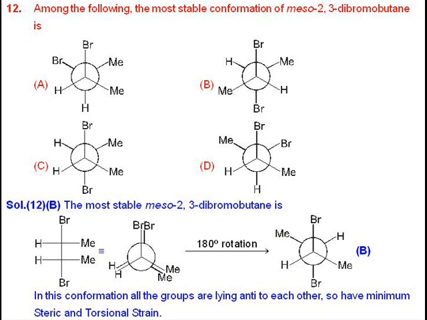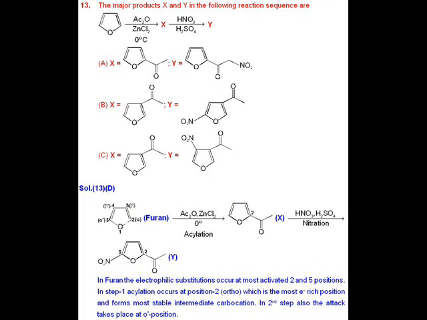Now question number 12. Among the following, the most stable conformation of meso 2,3-dibromobutane is? The answer is B. As we see in the options, option A as well as option B both indicate the Newman conformation of meso 2,3-dibromobutane. But the question has asked about the most stable conformation. So the answer should be B, in which all the groups are lying in anti position with respect to each other.